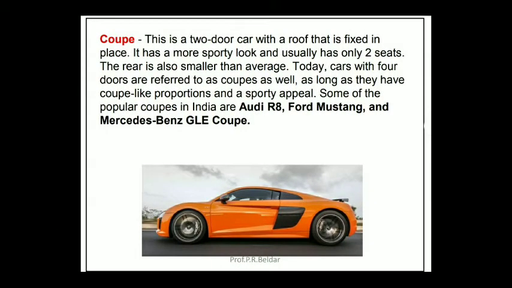Next is the coupe type of vehicle. In case of coupe type of vehicle, these are basically sports appealing vehicles. In case of coupe vehicle, there are only 2 doors and 2 seats provided. These are the high speed vehicles, ground clearance is less, stability is more. You can run this vehicle at very high speed. These are the sports vehicles. So performance and efficiency of this vehicle is more. The commonly used examples are Audi R8, Ford Mustang, and Mercedes-Benz. These are the coupe type of vehicle.